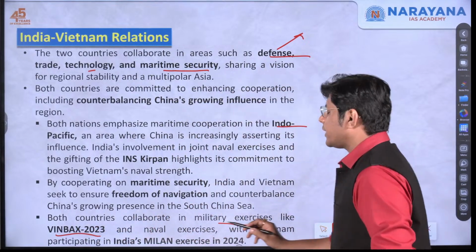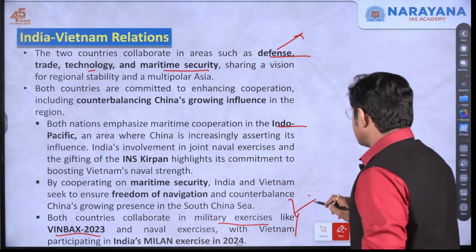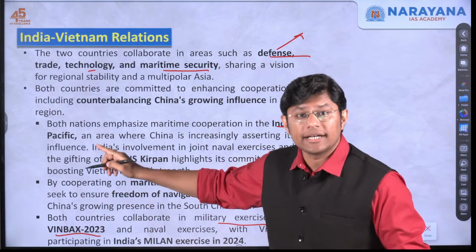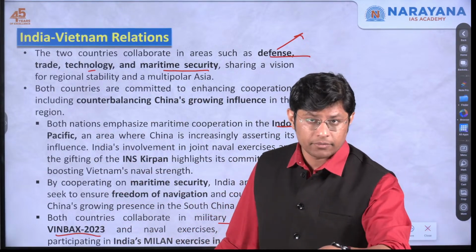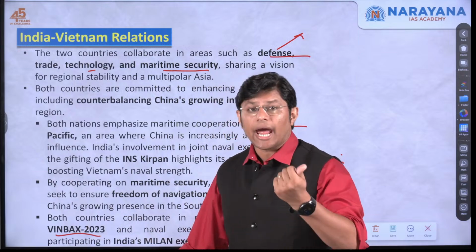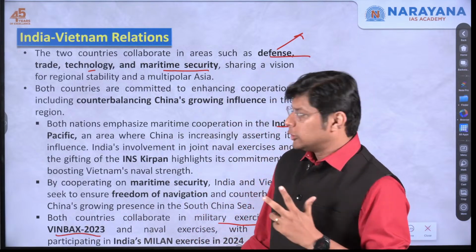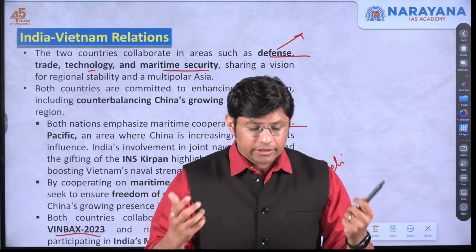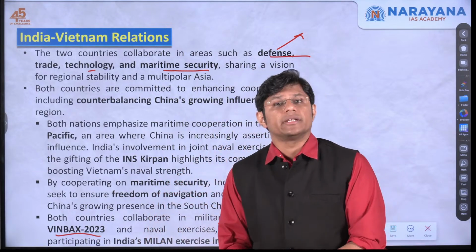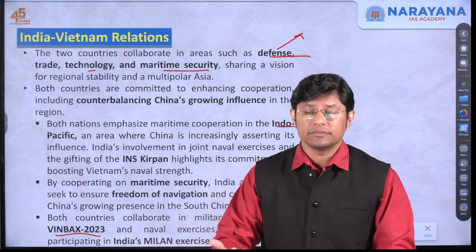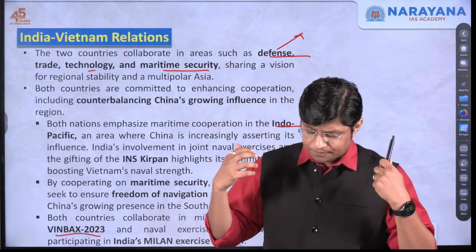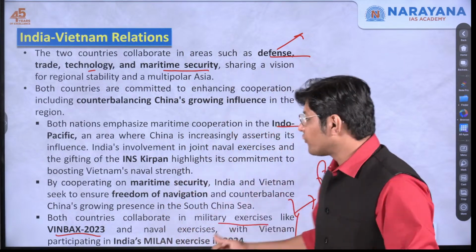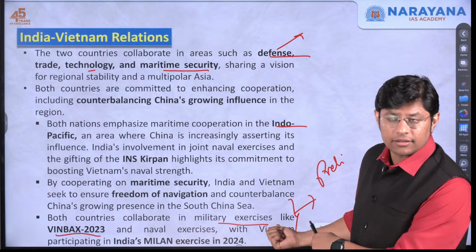Now, this point is very, very important for your prelims examination. Please remember the name of the military exercise between India and Vietnam. It is VINBAX and MILAN exercise. So the purpose is that the militaries of both countries collaborate, they work together so that whenever a situation comes, these two countries are efficient to fight against the enemy. This is the purpose of the military exercise, right?